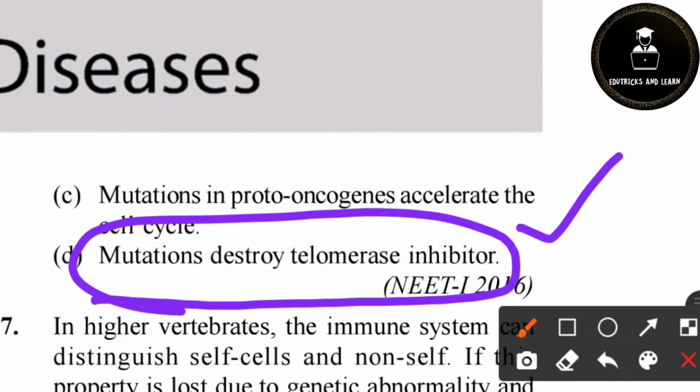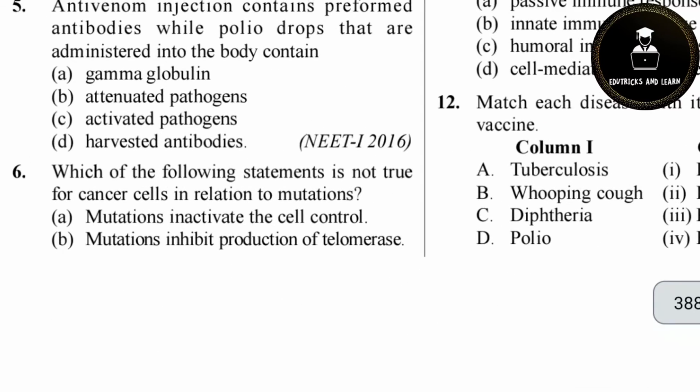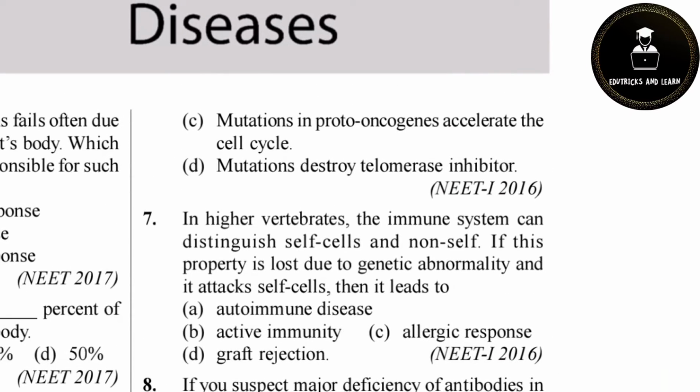It is correct. Then what is the correct answer? Option B is the correct answer because it is incorrect. Mutation inhibits the production of telomerase. It is wrong. Mutation doesn't inhibit the production of telomerase. It destroys the telomerase inhibitor. So note that. So option B is the correct answer.